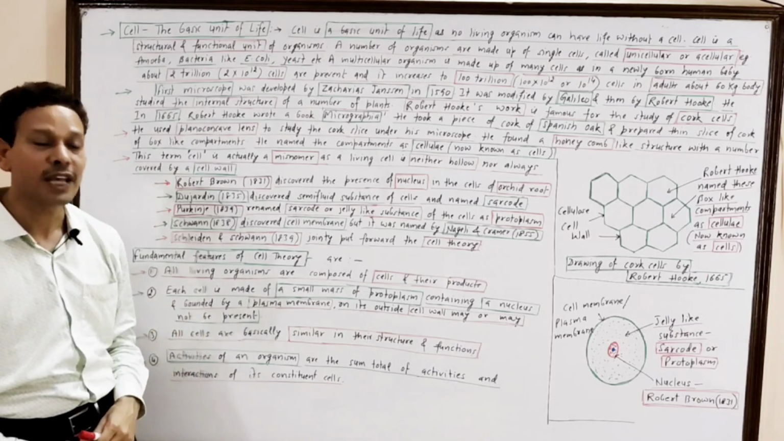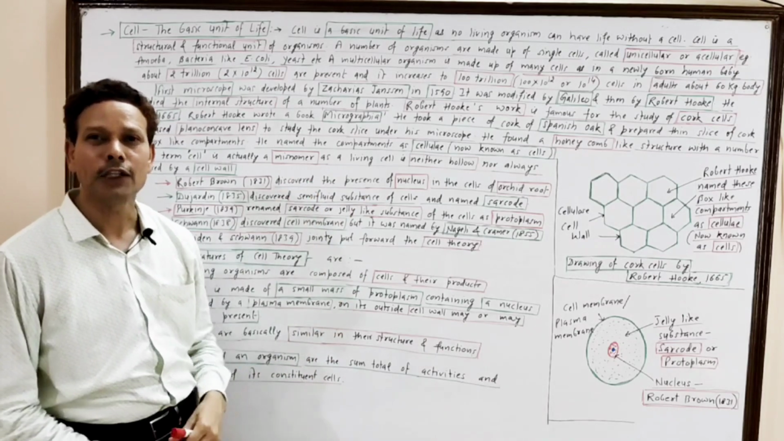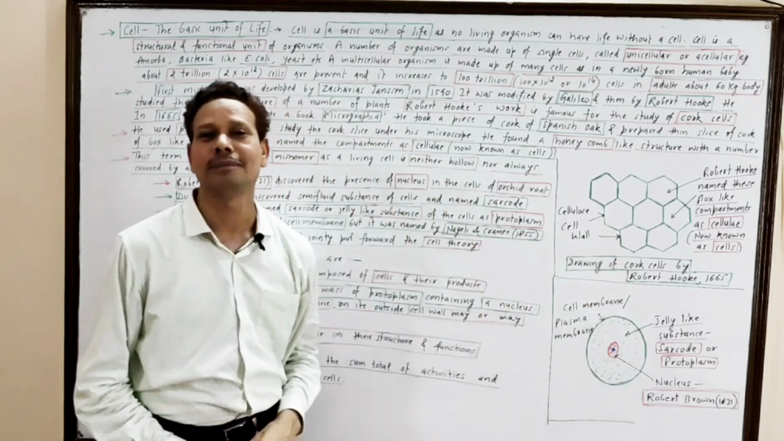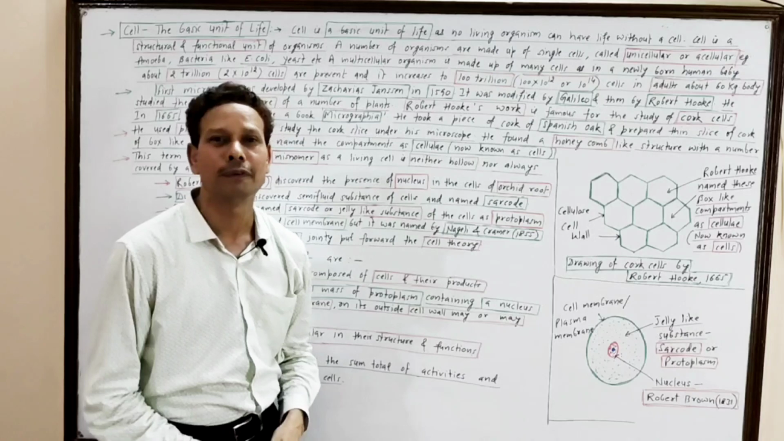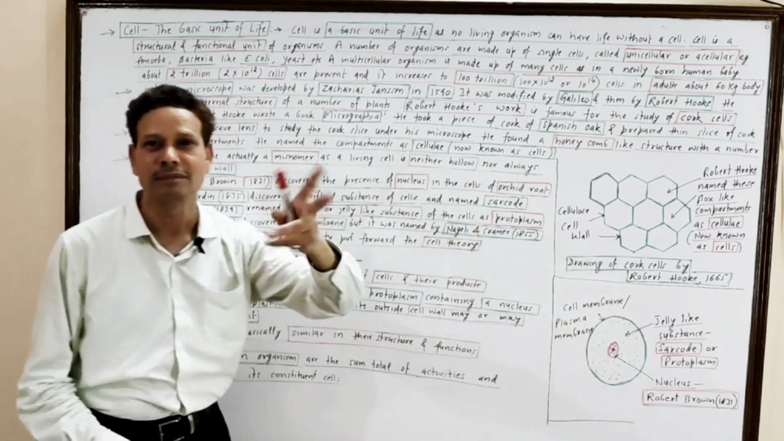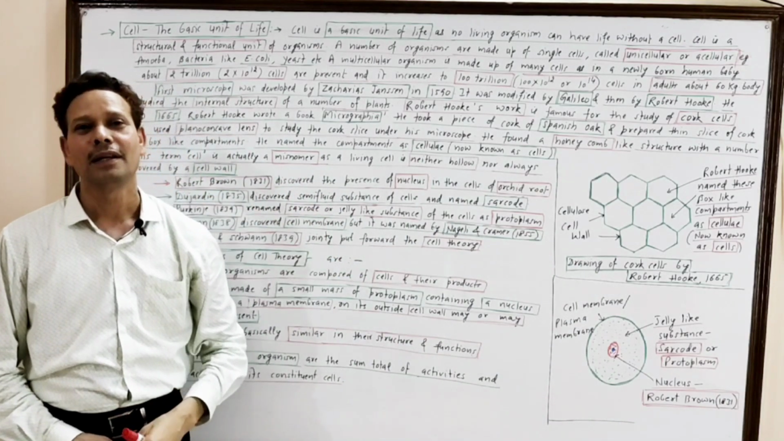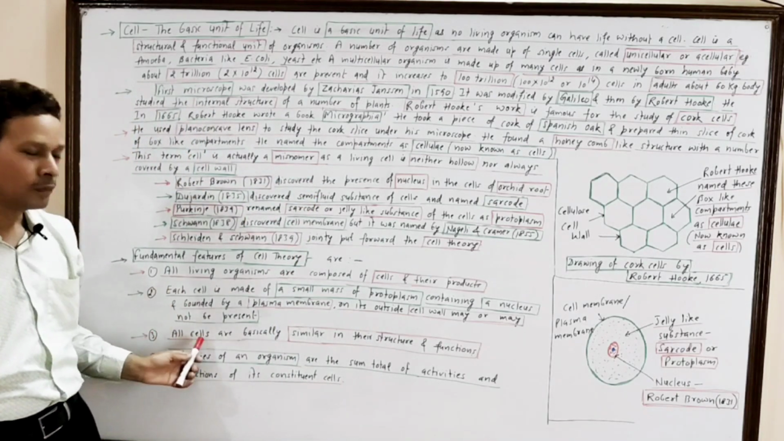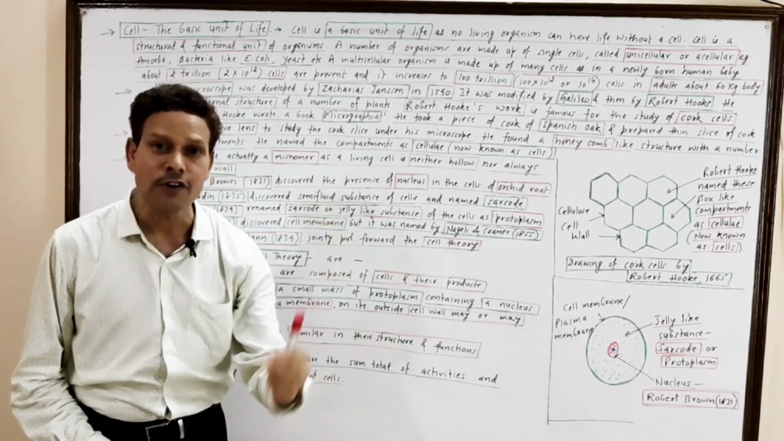Point number second, each cell, Schleiden and Schwann, according to this cell theory, cell may be defined as a mass of protoplasm, and this mass of protoplasm, it consists of a nucleus, and this protoplasm is bounded by a cell membrane, and outside this cell membrane, cell wall may or may not be present. Next point is, all cells are basically similar in structure and functions.